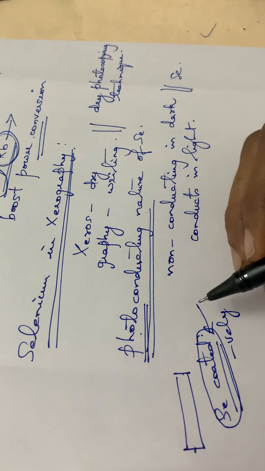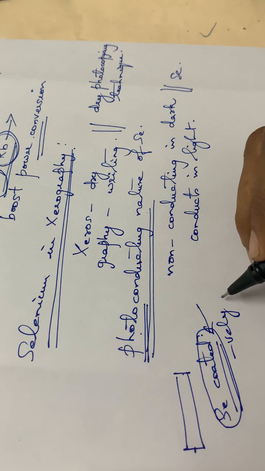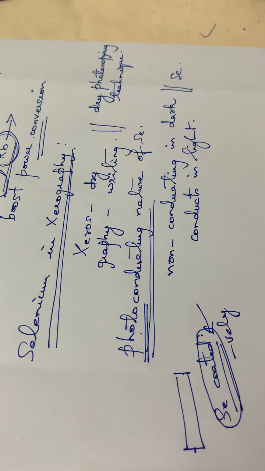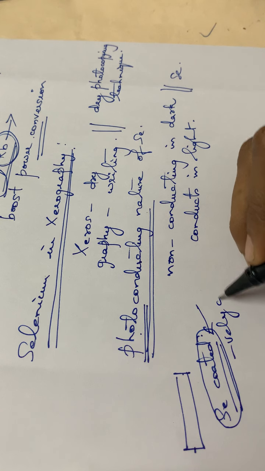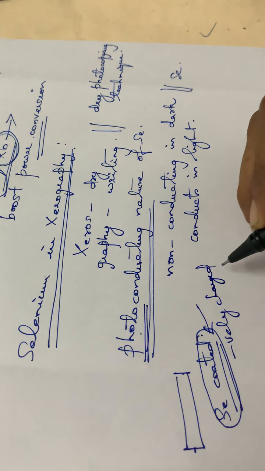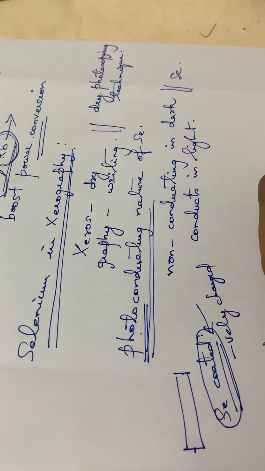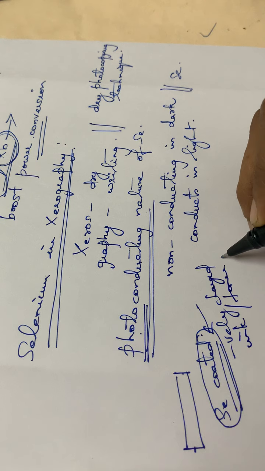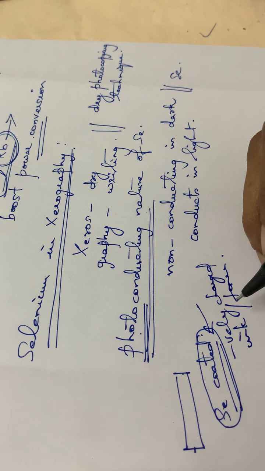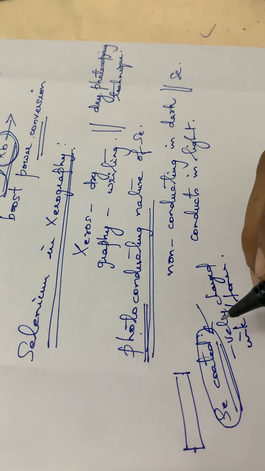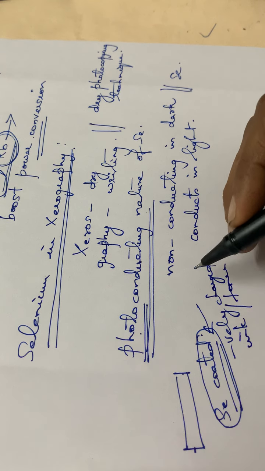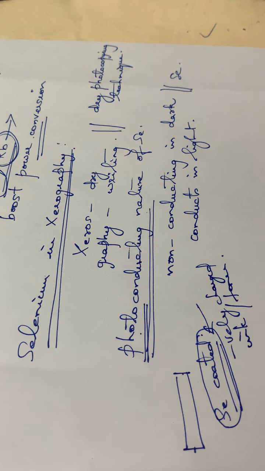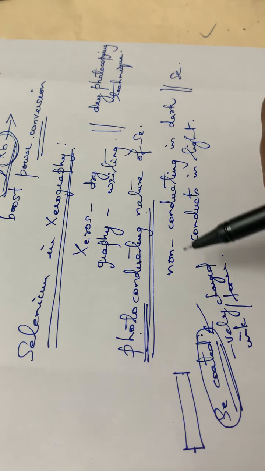And to this selenium coated surface, negatively charged particles of ink are applied. We are using toner, isn't it? Toner means the ink is there. It is a dry ink, so negatively charged particles of the ink or toner are sprayed onto the selenium coated surface. Therefore the image will be formed on the drum of that particular machine. So that is the principle behind this photocopy.